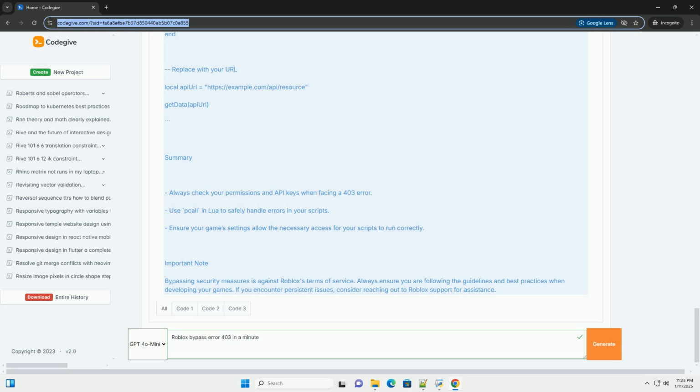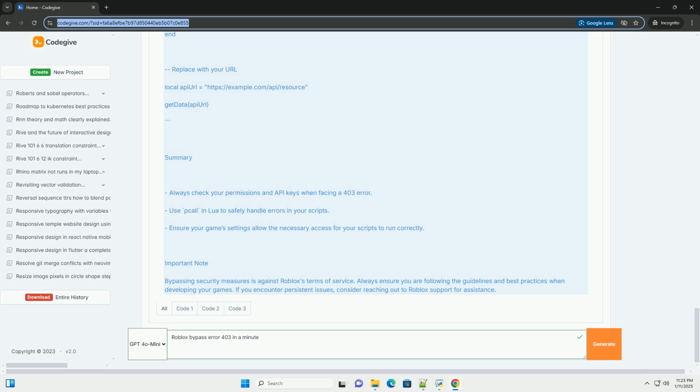If you are not the owner of the resource, bypassing access restrictions is not advisable. Bypassing a 403 error in Roblox usually indicates that your request is forbidden due to permissions or access restrictions. This error often occurs when trying to access resources or APIs that you are not allowed to use. It's important to note that attempting to bypass security measures is against Roblox's terms of service and can lead to account termination. However, understanding the error and how to handle it can help you troubleshoot your scripts or game.